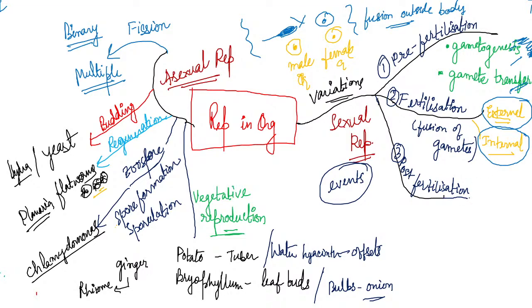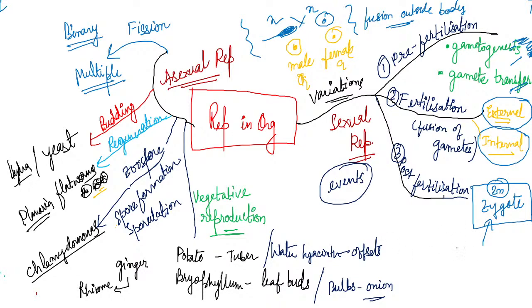Now we'll come to post fertilization. When the fertilization is done and the male and the female gamete have fused, what do we get? We get a zygote, which is 2N in structure. The male gamete was N and the female gamete was N, and when they both fuse, we get a 2N structure, and this is the zygote.